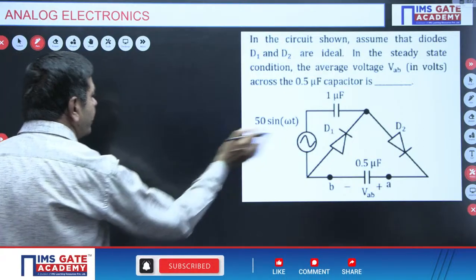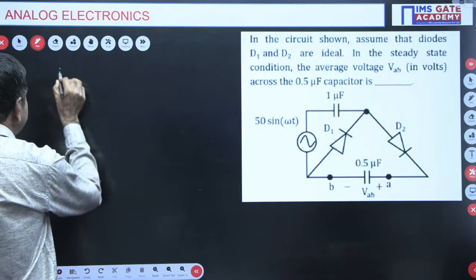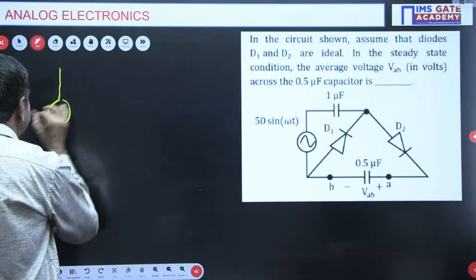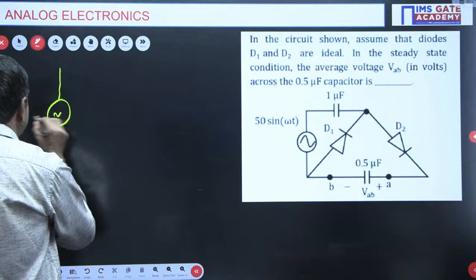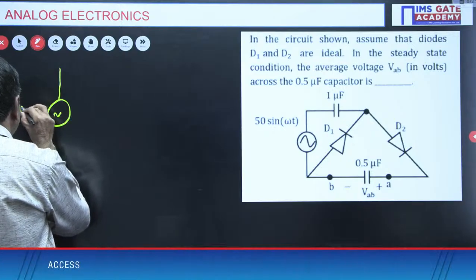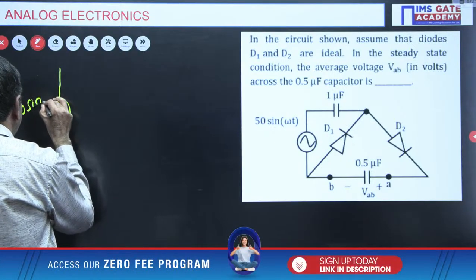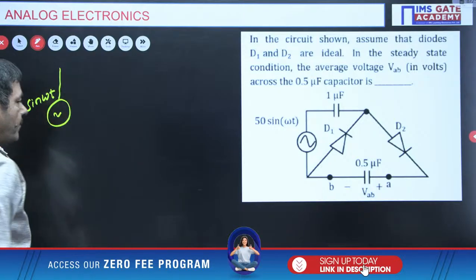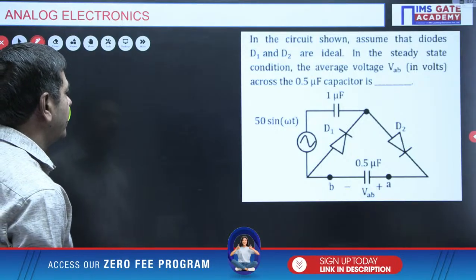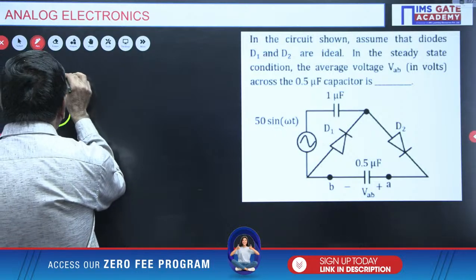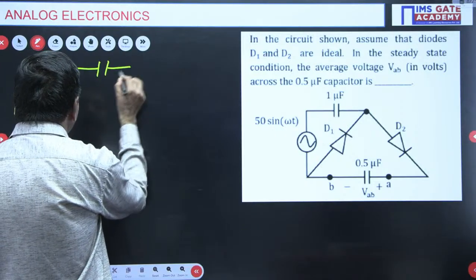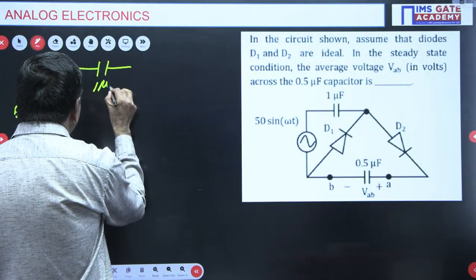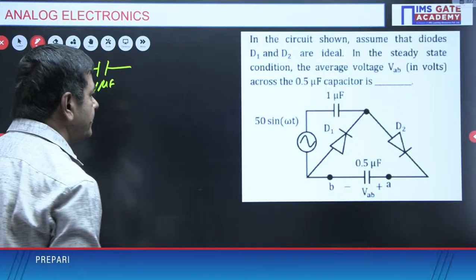There is a source 50 sin omega t. 50 sin omega t is given here. A 1 microfarad capacitor is given here.